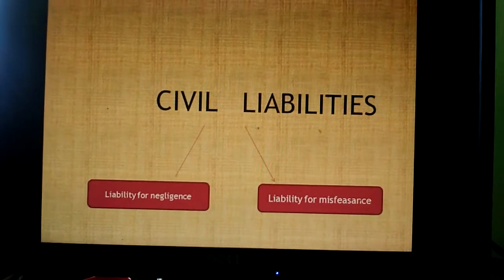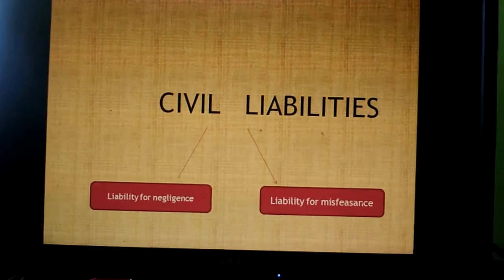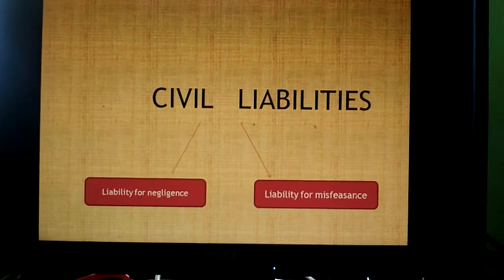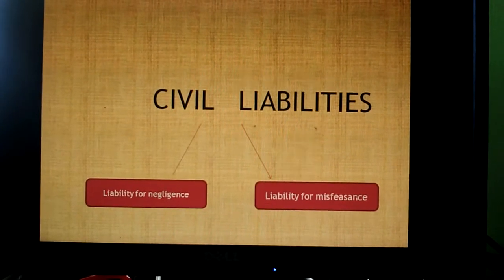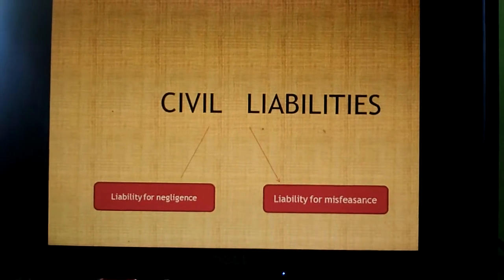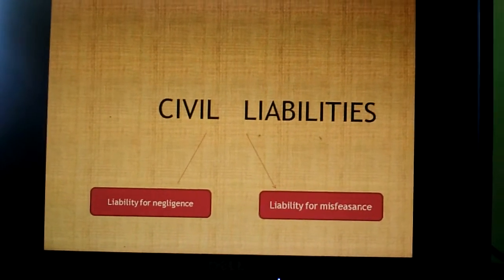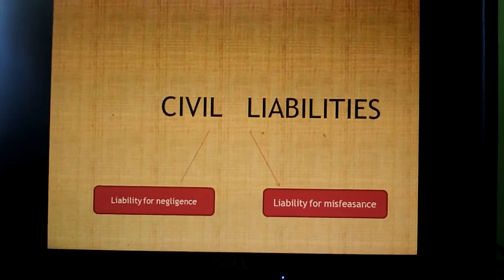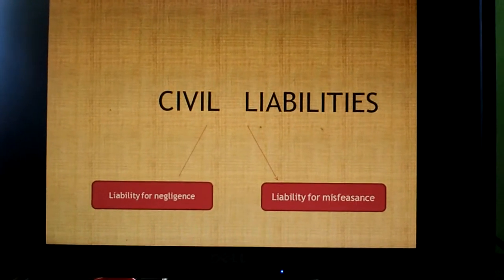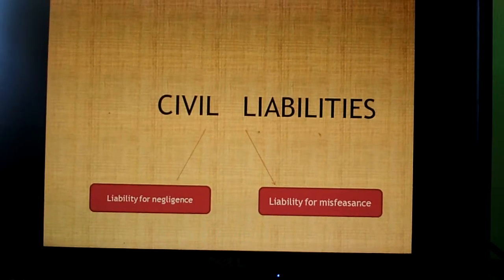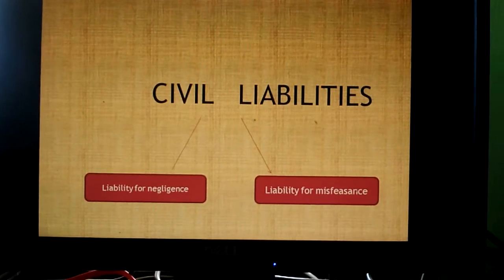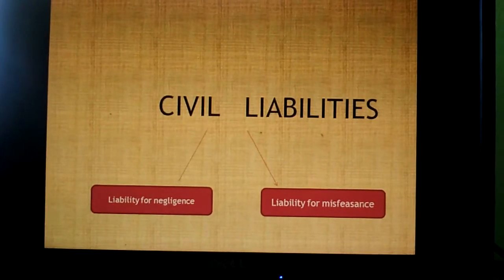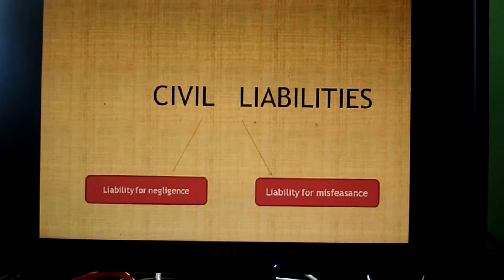Liability for misfeasance is the improper performance of a lawful act or breach of trust or duty imposed by law. For example, he is given some duty and he has to do that duty. If he wrongfully does or completes that work, then that will be called liability for misfeasance. Though he is doing his duty, if it is not done in a proper manner, then such a liability will be called liability for misfeasance.